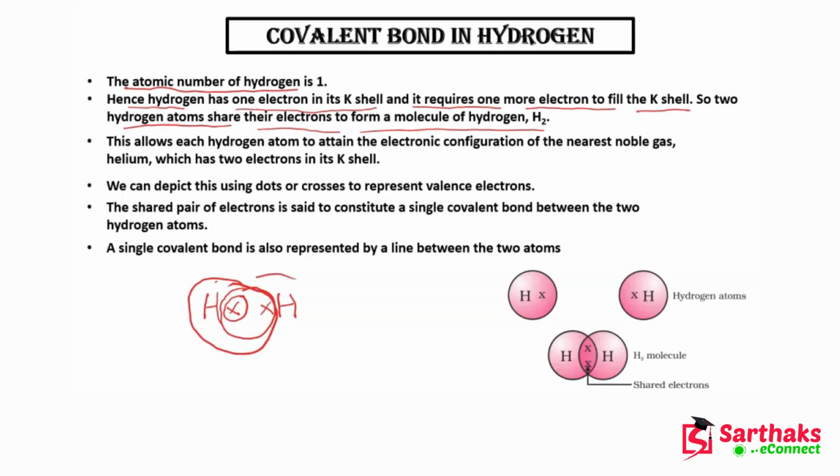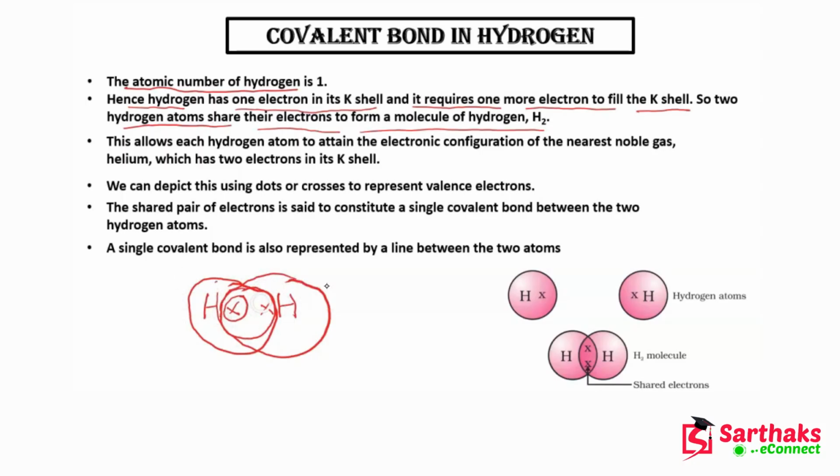Okay, and on this second hydrogen, it also has 2 electrons, because this hydrogen didn't transfer its electron but just shared it. So these 2 electrons are shared by both hydrogen atoms.